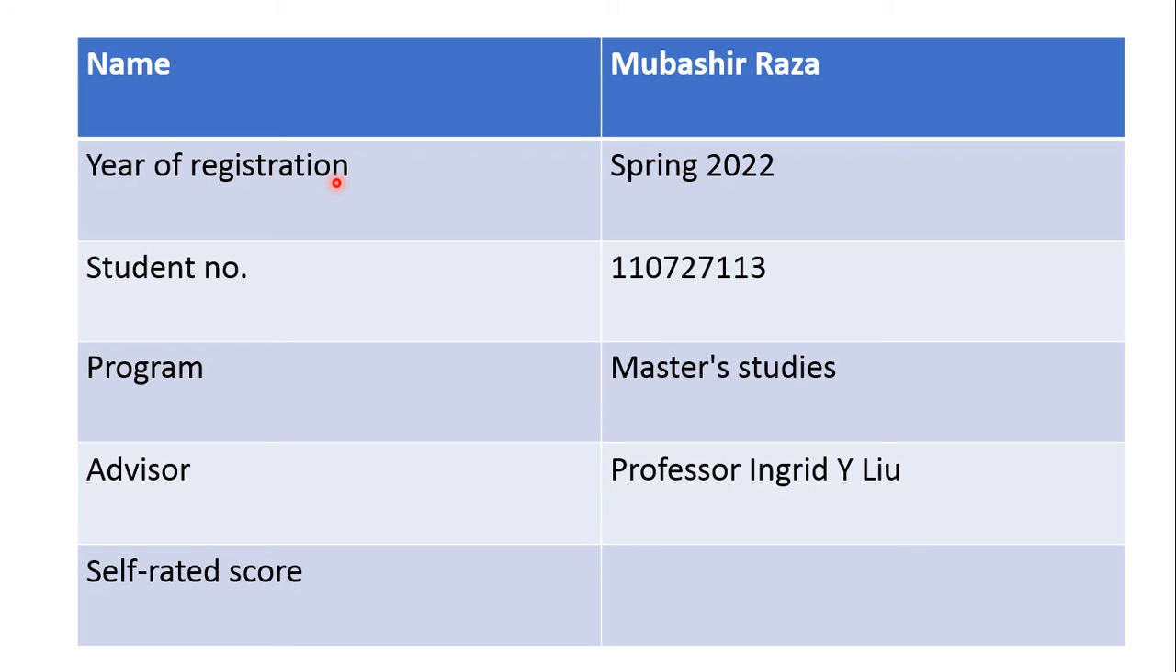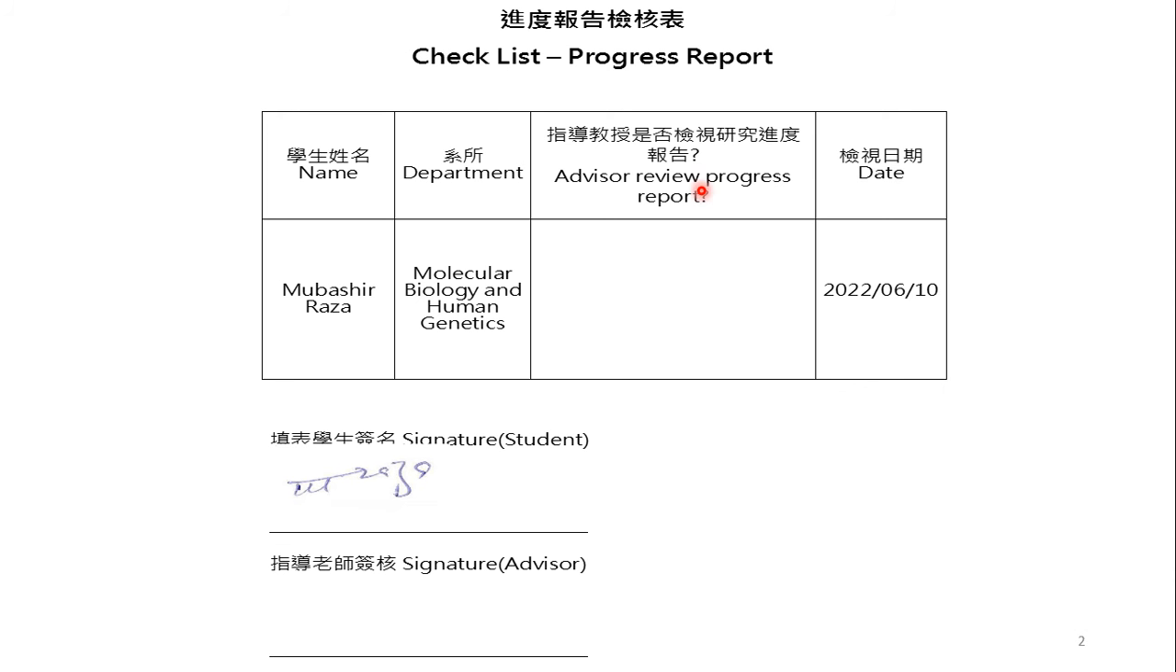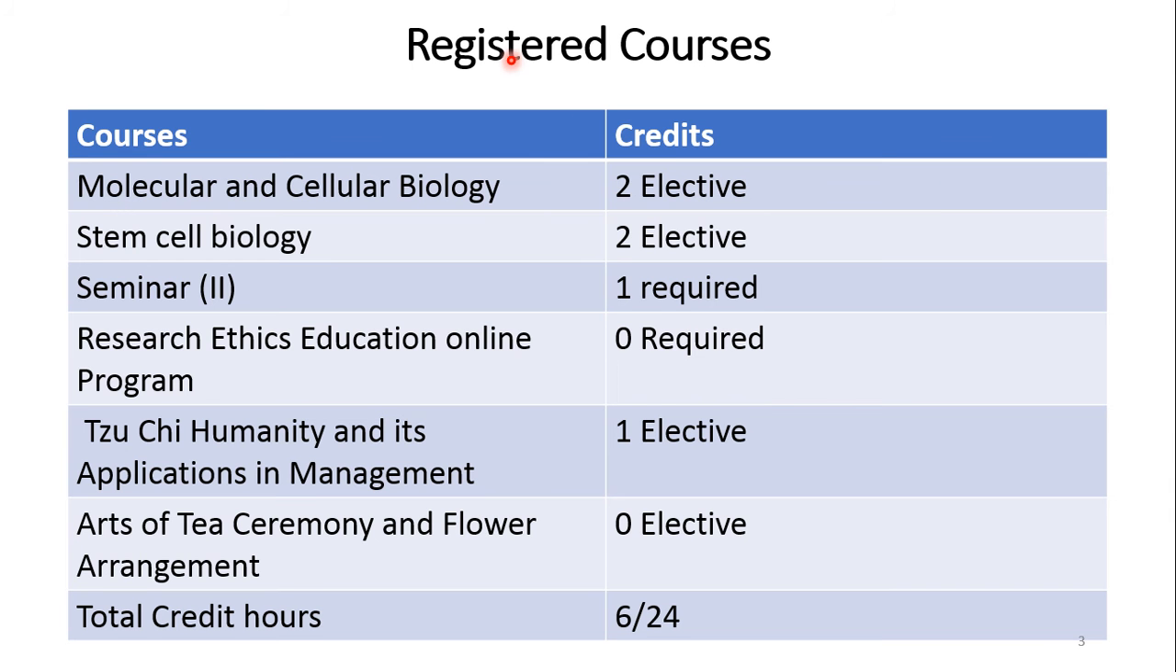The year of my registration is Spring 2022. I am a master student in molecular biology and human genetics, and my advisor is Professor Ingrid Value. Here is the checklist of my progress report. In the current semester I have registered 6 courses, which contain 6 credit hours.